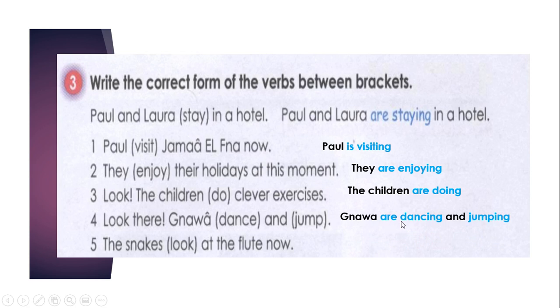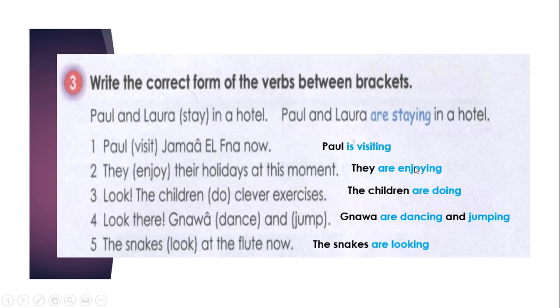So Gnawa are dancing and jumping. So Gnawa is a group of people. So it's plural. Are dancing and jumping. Notice we don't use are jumping again because we have and. The snakes, look, the snakes is plural. The verb look at the flutes. So the snakes, the verb to be plus verb plus ing. Snakes is plural, so we use the snakes are looking.